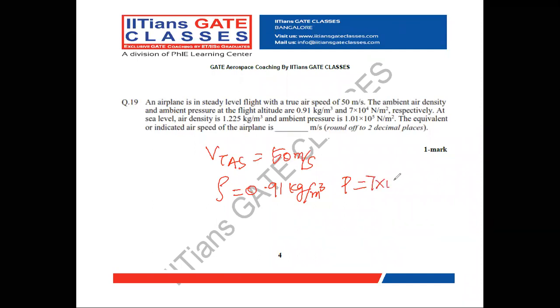And they also gave that at sea level condition, which I am representing by suffix 0.